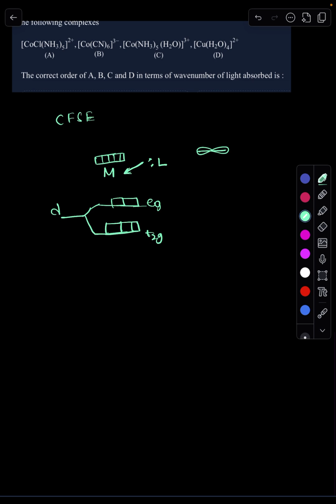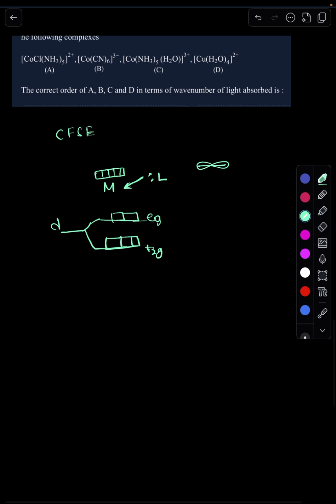Octahedral splitting and tetrahedral splitting are the two different splittings within your syllabus. Whenever the ligand approaches the metal, splitting takes place. According to CFSE, the energy difference between the two sets of d orbitals depends upon three factors.